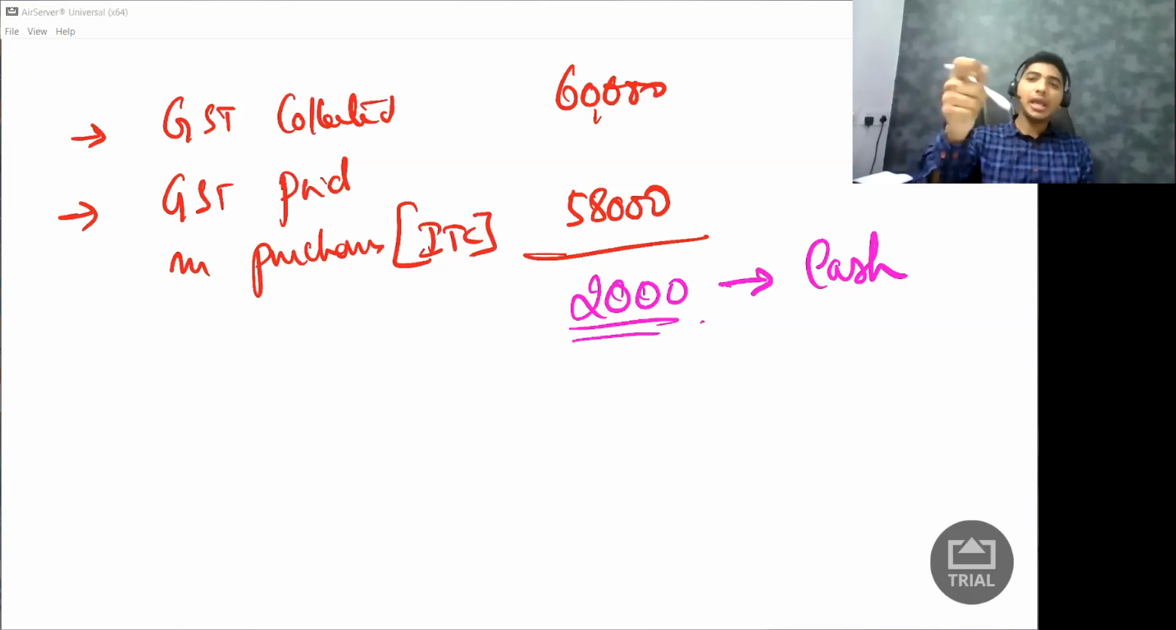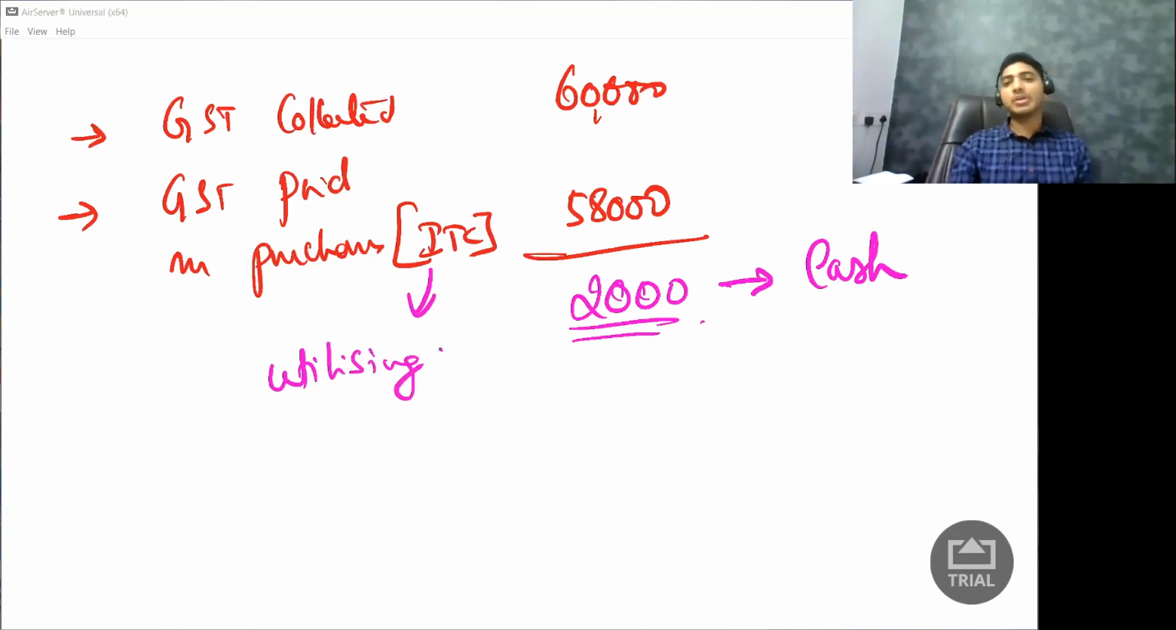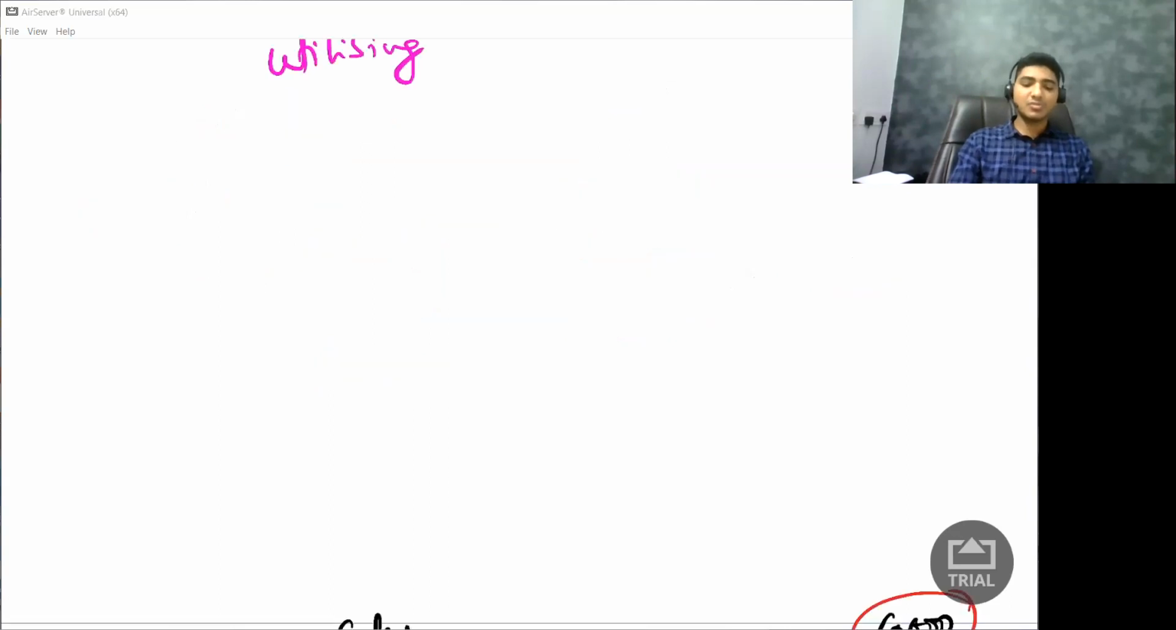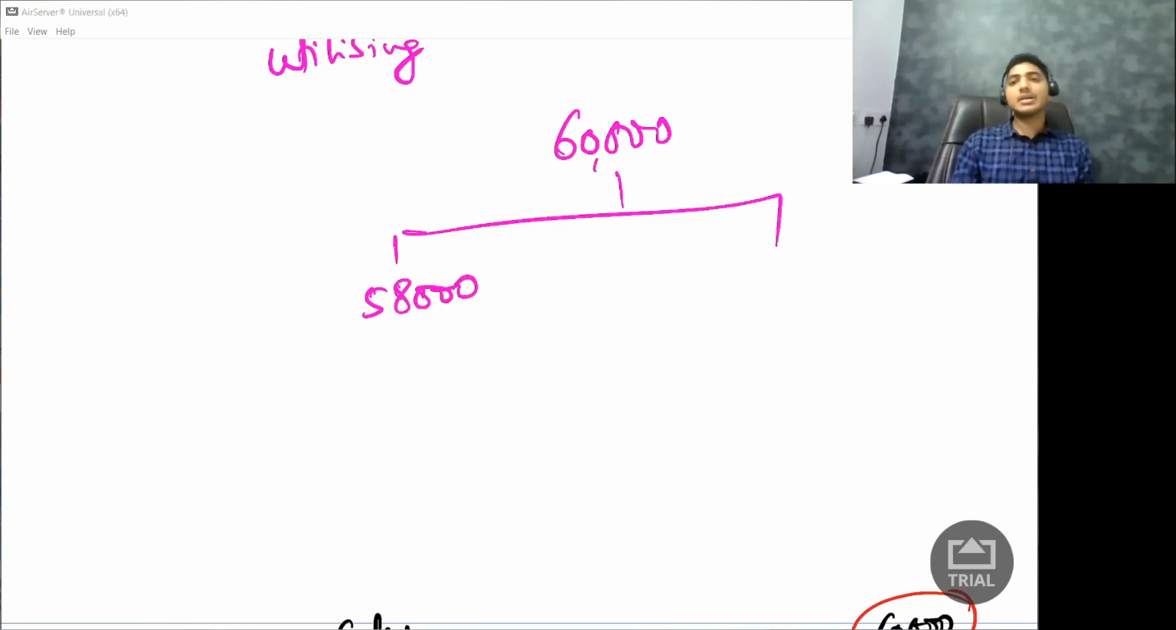And by utilizing input tax credit, this is a very interesting word. What is the word I'm using? By utilizing, by using, by deducting my input tax credit, I am paying only 2,000 rupees in cash. So by way of input tax credit, how much am I paying? I am paying the entire 58,000 rupees. So government will get 60,000 rupees from me: 58,000 by way of input tax credit and 2,000 by way of cash. So this is the very concept, or the underlying principle, of input tax credit.